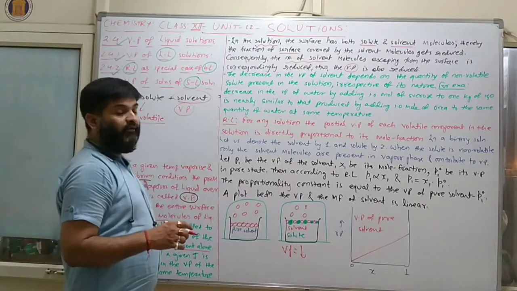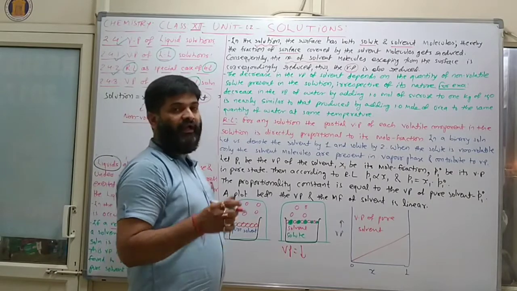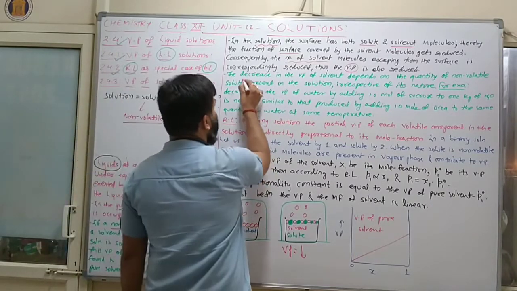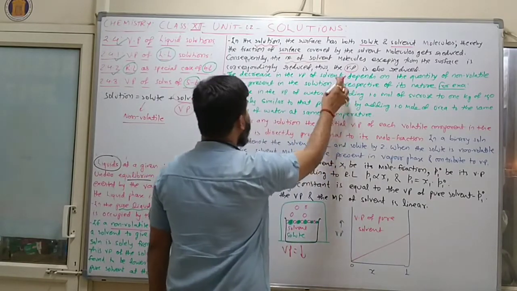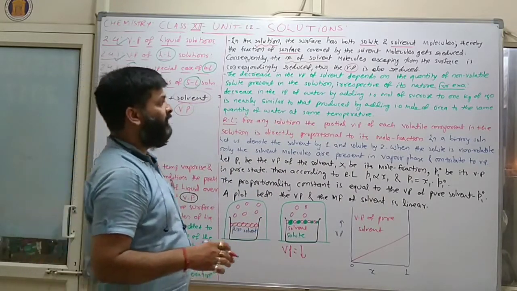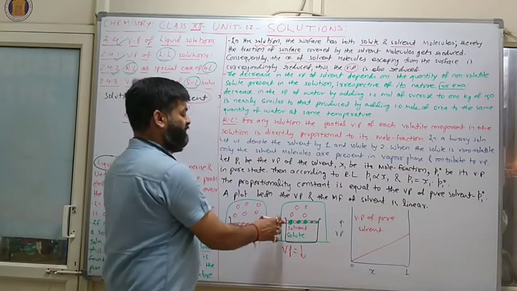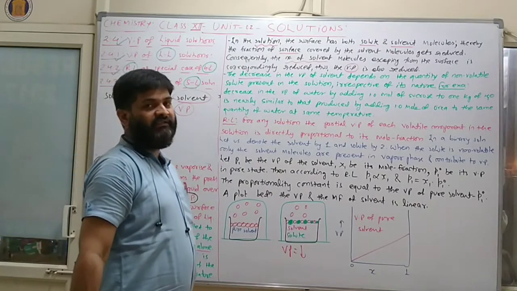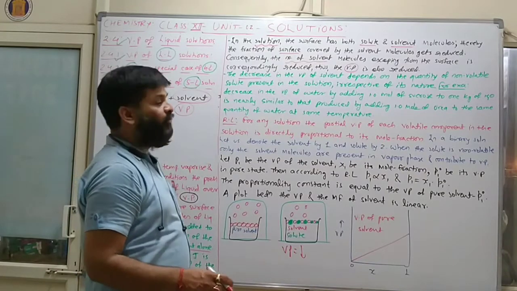But if you take non-volatile solute particles, then the vapor pressure of the solution will decrease. Now the decrease in the vapor pressure of the solvent depends on the quantity of non-volatile solute present in the solution, irrespective of its nature. Clear? That means whatever the decrease in vapor pressure of the solution, it is related to the amount of solute particles.